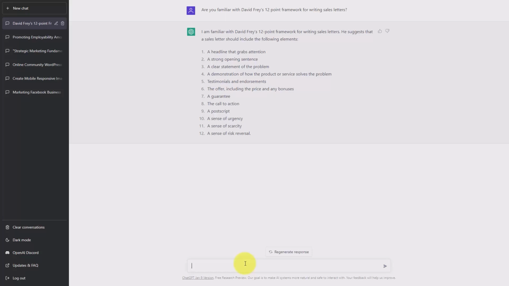Once you understand that ChatGPT understands the framework or the content that you are looking for, you can then begin to use that content or that context for future queries. We will practice this concept in the next video. Okay, so with that, thanks, and I will see you in the next video.